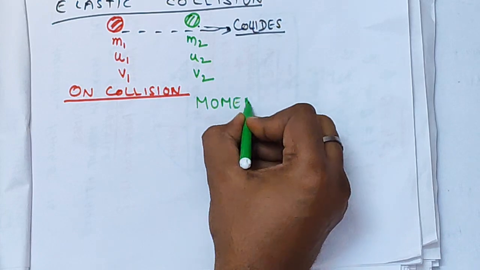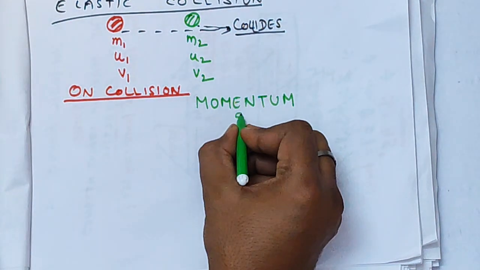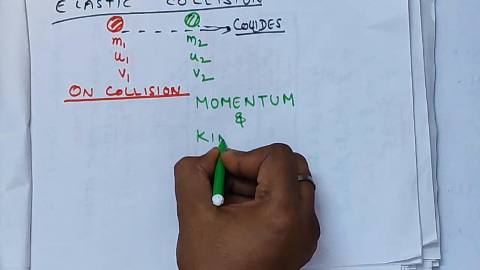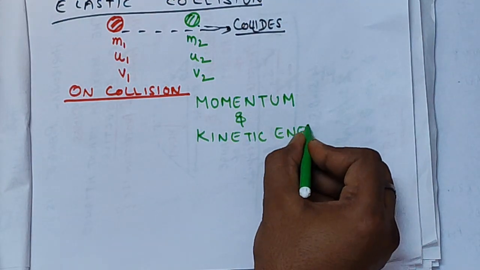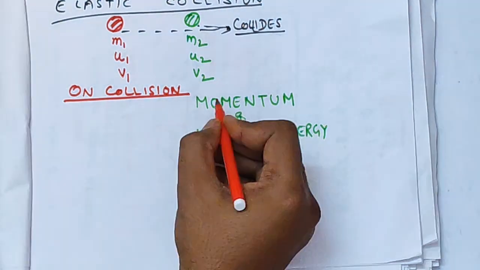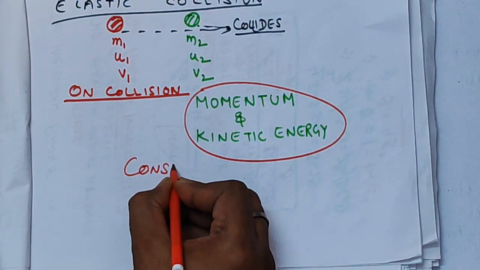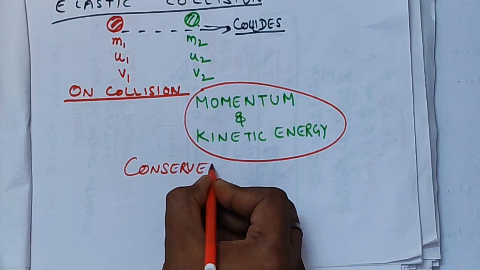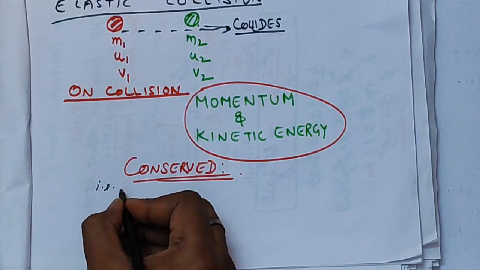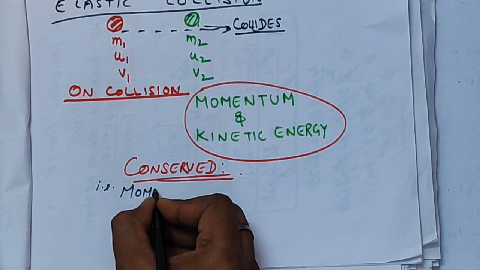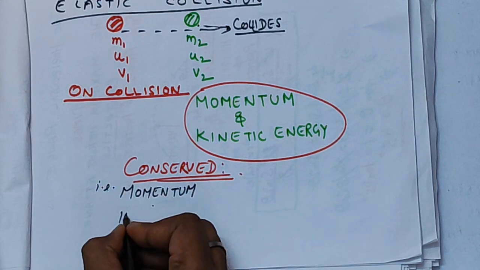The only difference between the elastic and inelastic collision is that the conservation of kinetic energy does not happen in inelastic collision. So here we will just see the elastic collision. In elastic collision, for the two masses on collision, the momentum and kinetic energy are conserved. That is, before and after the collision the momentum of the system will be the same and the kinetic energy of the bodies will be the same.